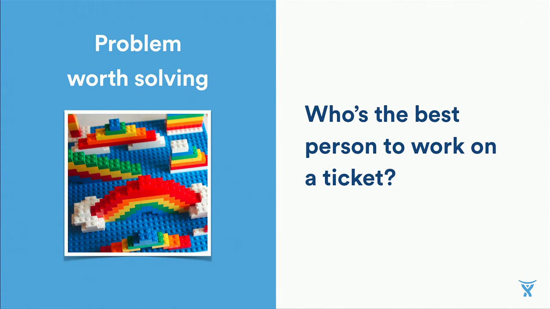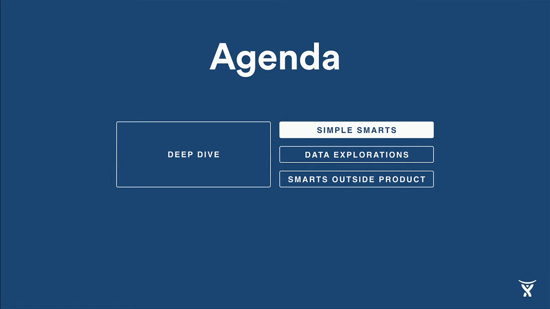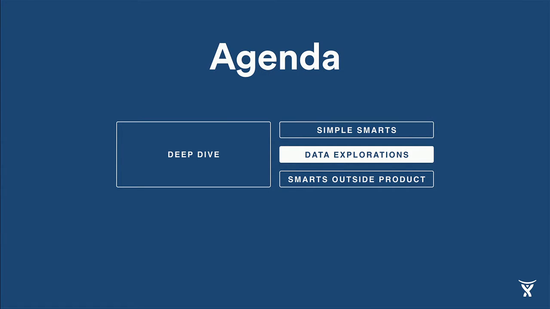So we're solving this problem using simple smarts, not machine learning. We're giving power back to the admins so that they can craft the rules that make sense for them for smarter, automated issue assignment. Now, we've talked a little bit about simple smarts using heuristics and rules. Now let's move on to data exploration.